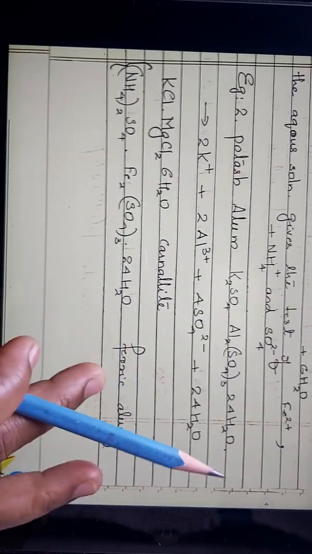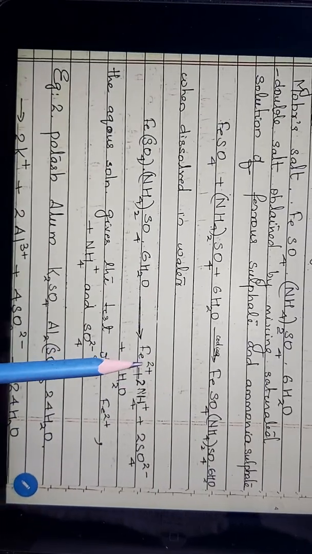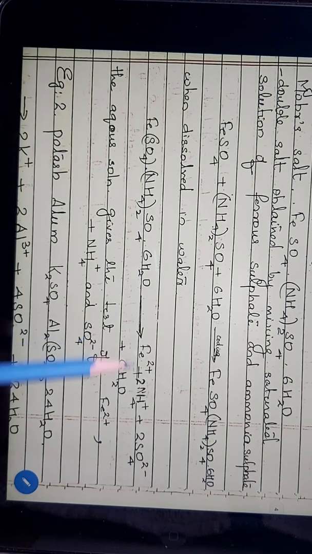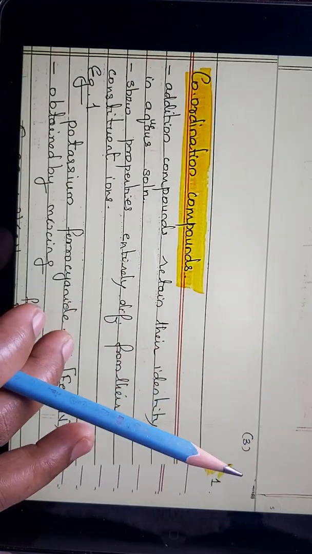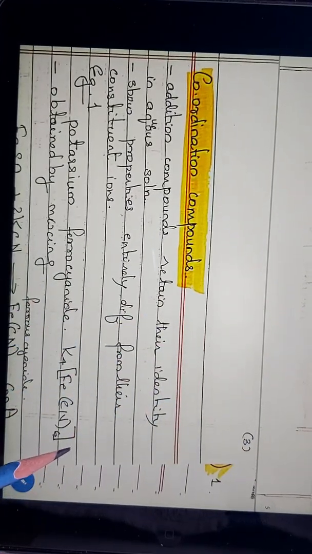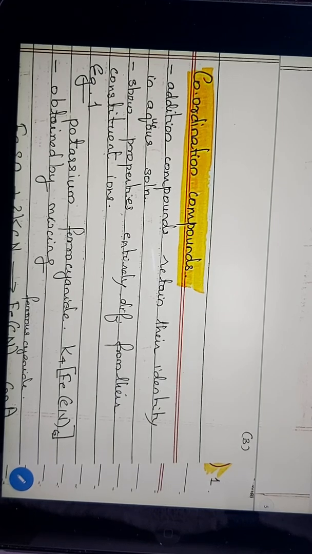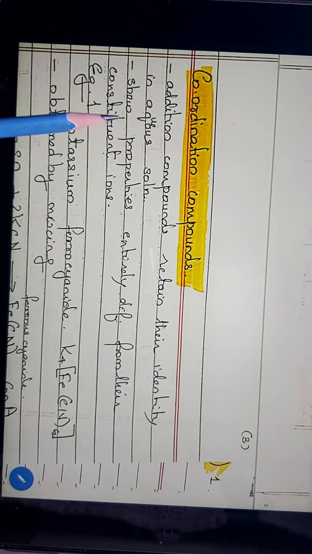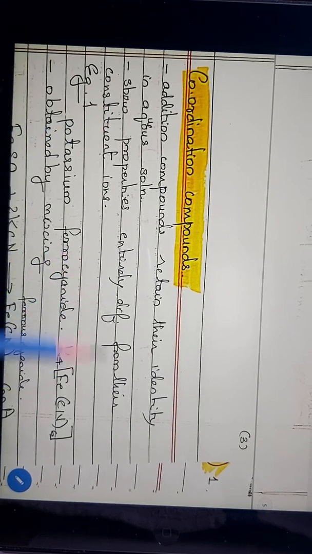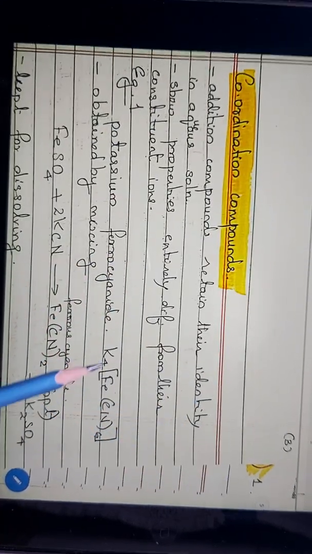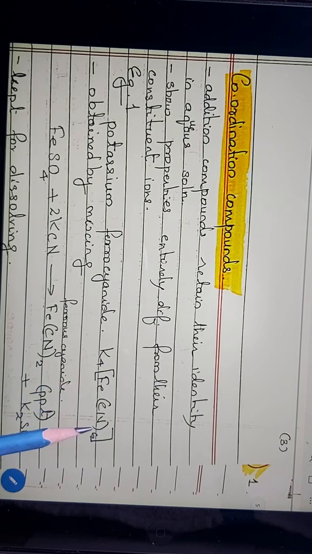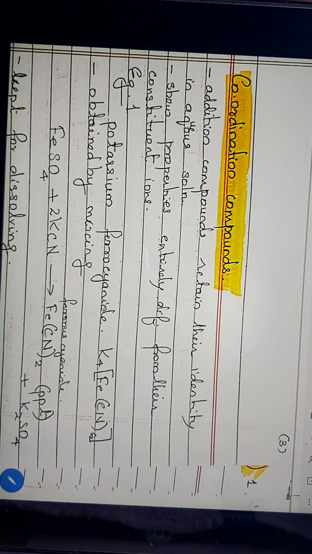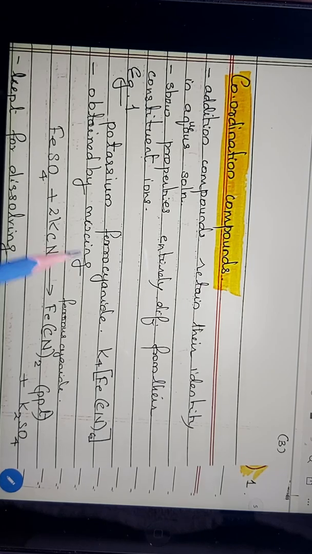Earlier we said each of the ions will be present and the solution will answer the test positive for each ion, but here the ions will not retain their properties, and the presence of those specific ions will not answer positive. They show properties entirely different from the constituent ions, like here potassium ion, ferrous ion, cyanide ion. The solution will not show a test for each specific ion like that.